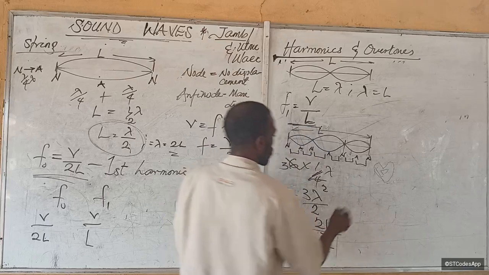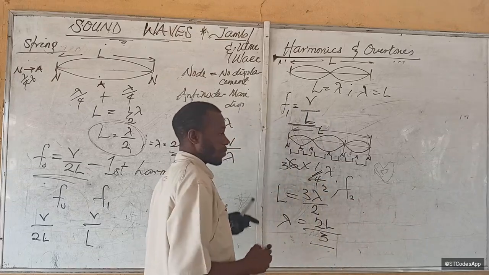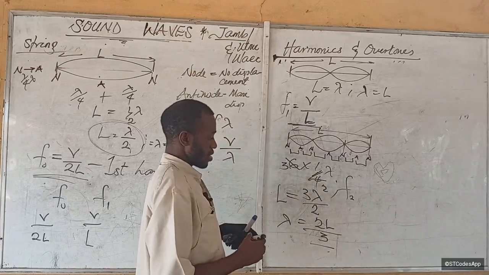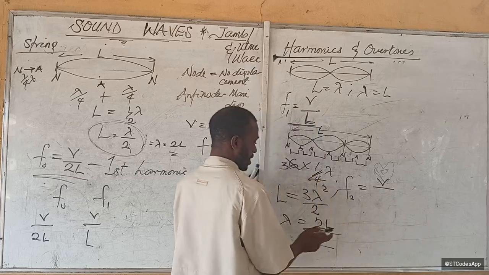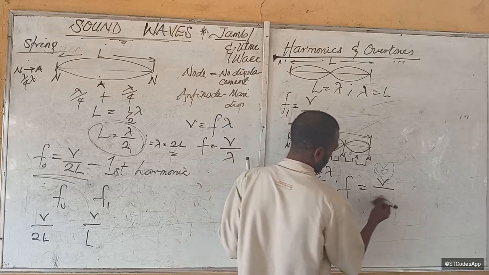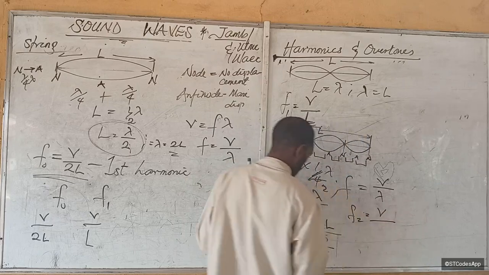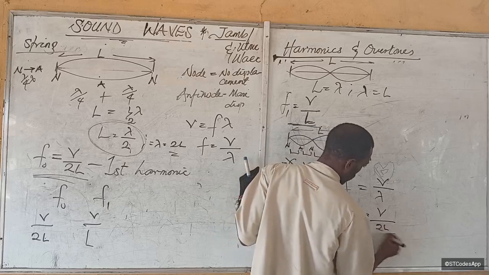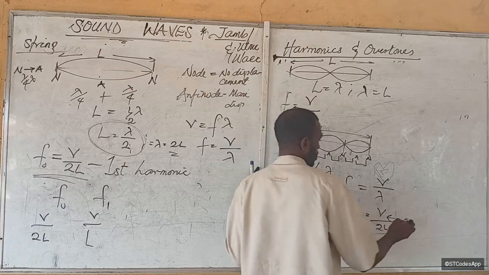So this is lambda. So what will our F2 now be? Because this is our second overtone or third harmonic. So what would that be? V over lambda is now this, right? Recall that F is equal to V over lambda. So F2 will now be equal to what? V over lambda is this. That will be 2L over 3. Remember that when you are dividing with a fraction, that will be 3V.